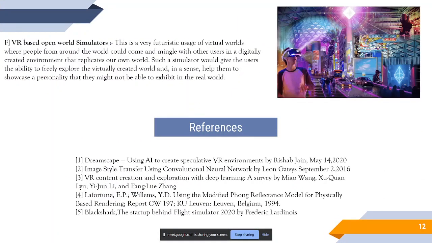The final one is a bit too hard for a common man to understand. The ultimate epitome of VR and virtual worlds is that we'll be able to create a virtual world one day where we ourselves could go and live a part of our life. We will have the ability to do whatever we want without the fear of affecting our personal character in the real world. Now, this is a bit too extreme an imagination.